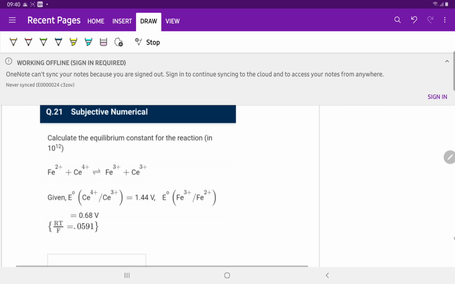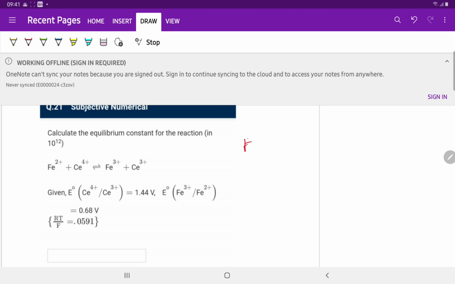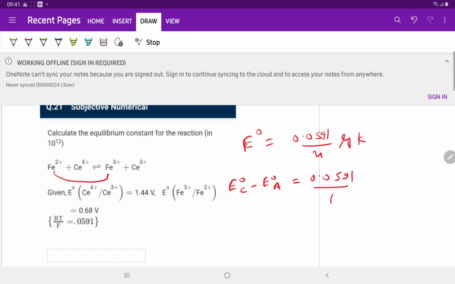Question number 21. Calculate the equilibrium constant for the reaction. We know very well that E naught is equal to 0.0591 upon n log of K. E cell is 0 since the cell is at equilibrium. E naught is equal to E naught of cathode minus E naught of anode, equal to 0.0591 divided by 1. The number of electrons transferred is 1, Fe2+ converted to Fe3+.